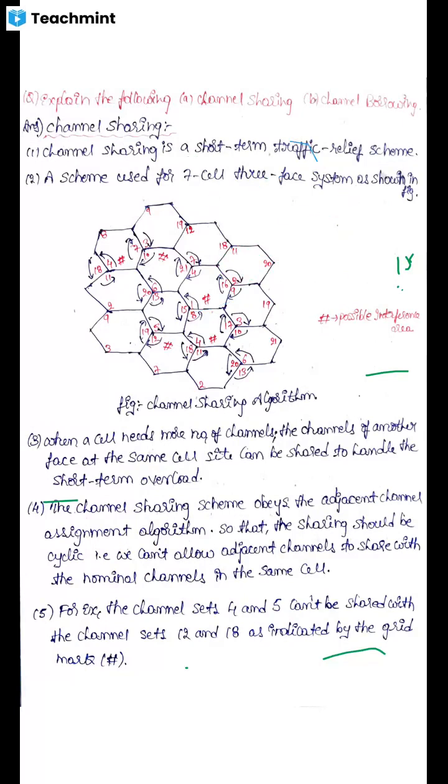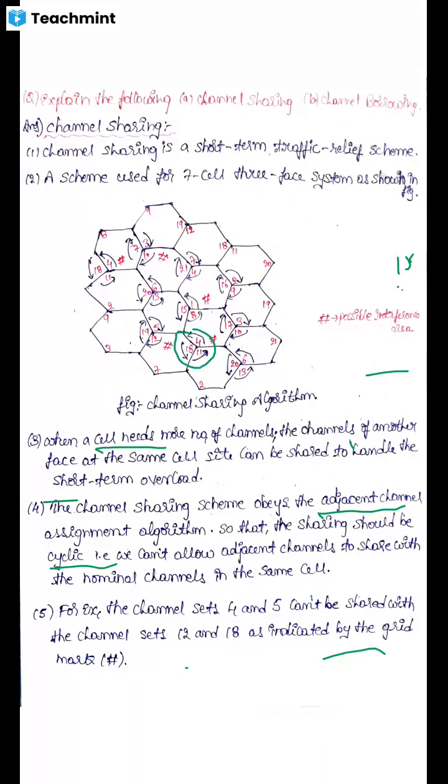Based on this concept, while going for channel sharing, when a cell needs more channels in a traffic area, it shares the channels from the next cell. Before sharing the channels, it should obey the concept so that interference does not occur. That is, adjacent channel interference or neighboring channel interference should not occur. So the channel sharing should be in cyclic order, so that it can avoid adjacent channel interference before going for channel sharing.